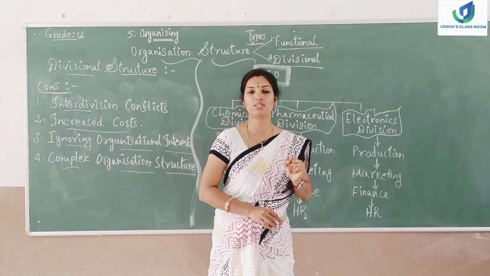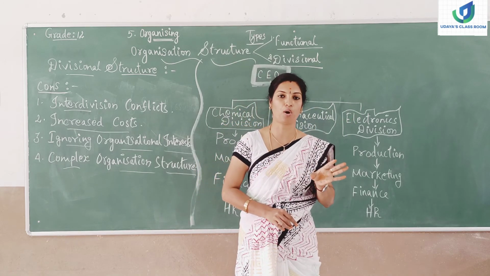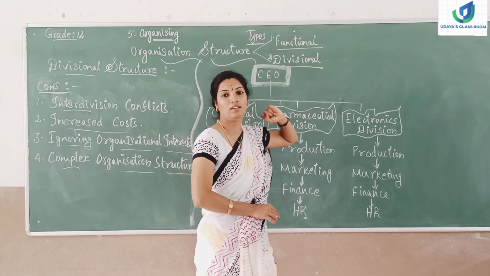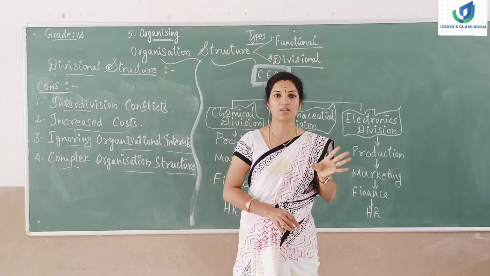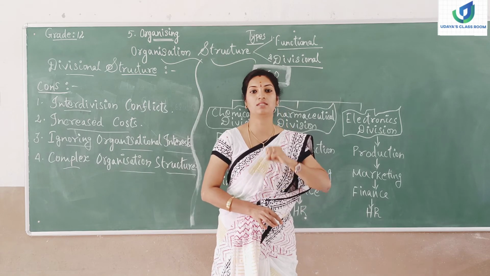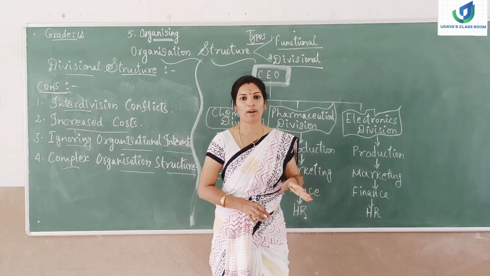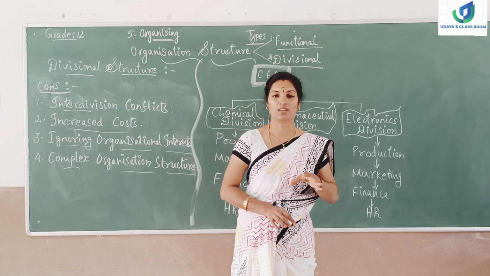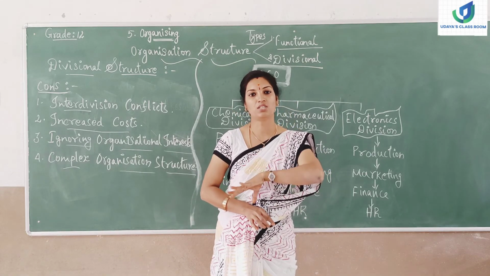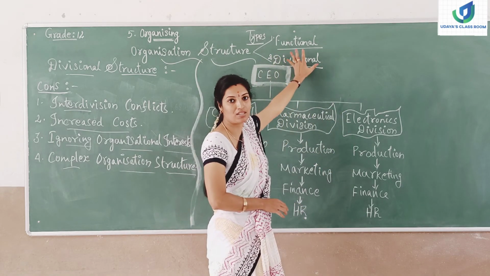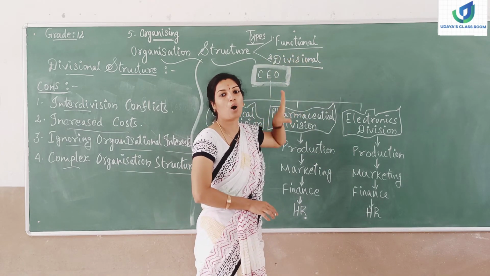If the organization is dealing with various kinds of products, it cannot opt for the functional structure. It has to go with the divisional structure. So the divisional structure will be suitable for an organization dealing with various kinds of products. If an organization dealing with various products chooses the functional structure, it will not suit the organization.